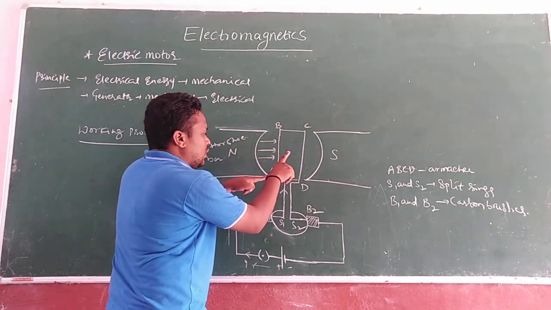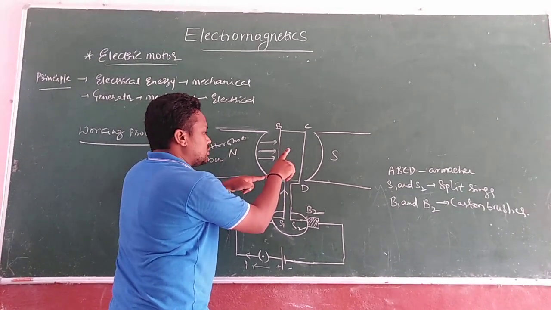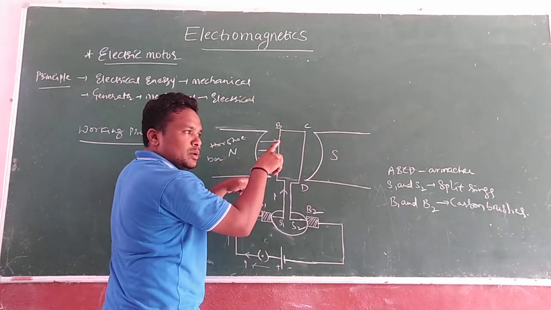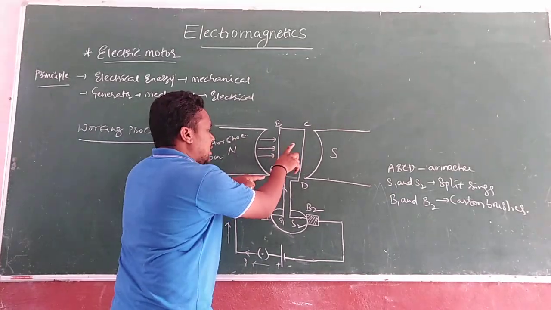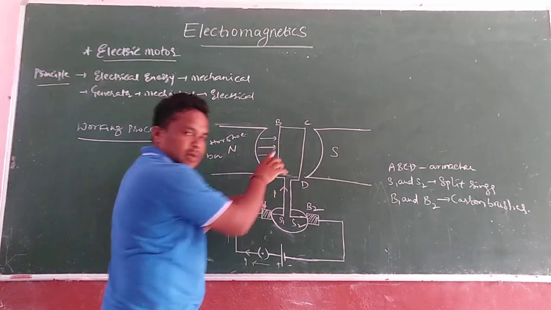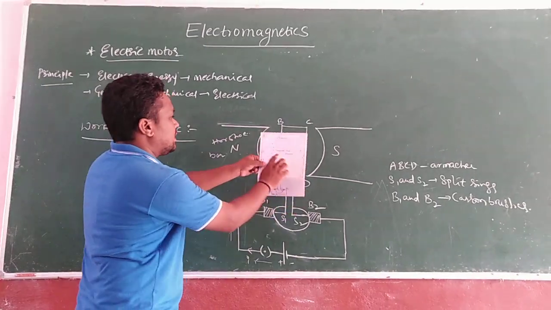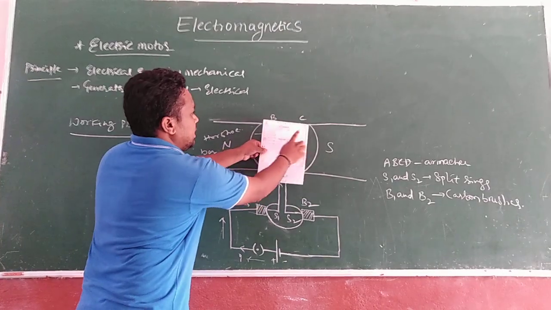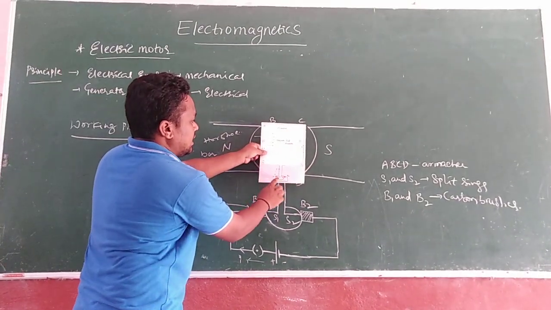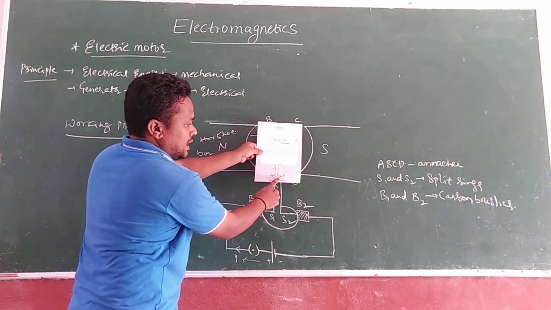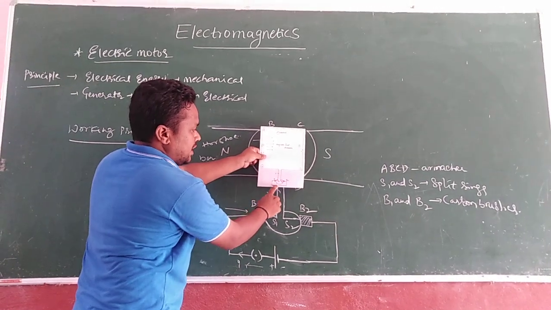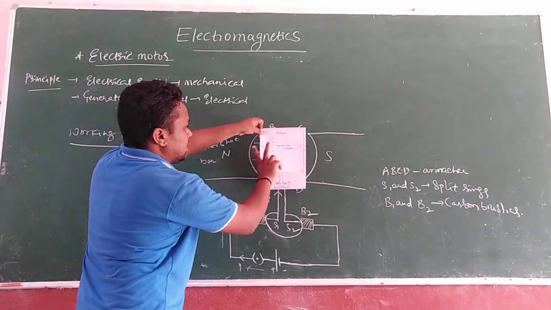Then the force will pull the armature towards inside or outside? It will pull the armature inside, like this. Here a simple diagram is there like this. This is nothing but the armature, A, B, C, D, and the armature can be connected to the split rings S1 and S2 and carbon brushes B1 and B2.